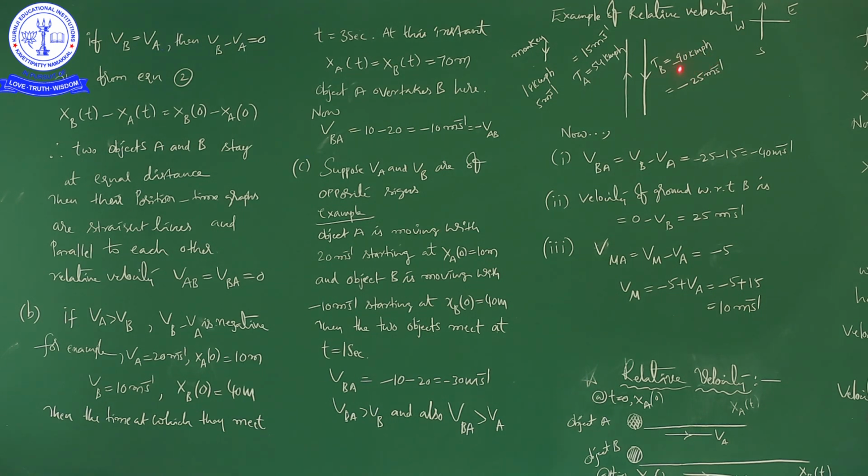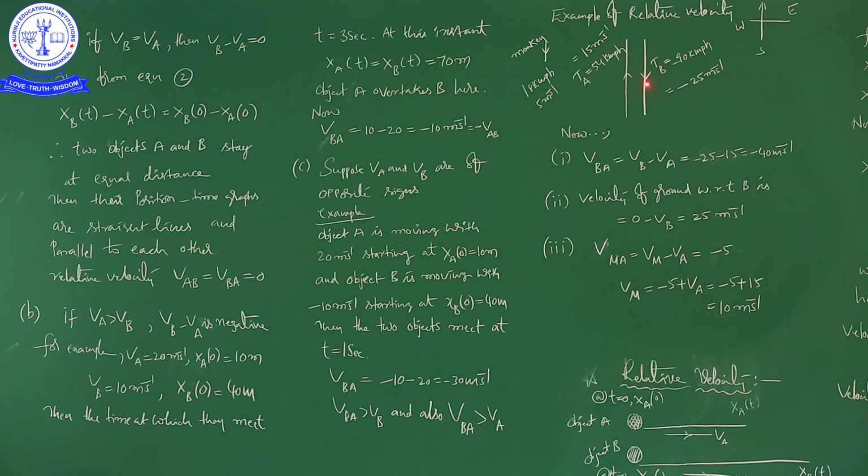The minus is giving the relation between these two. Anyhow, this 90 kilometers per hour you can convert into meters per second. That is 90 into 5 by 18, which will give us 25 meters per second. Now, I explained the situation. So, what is the situation?